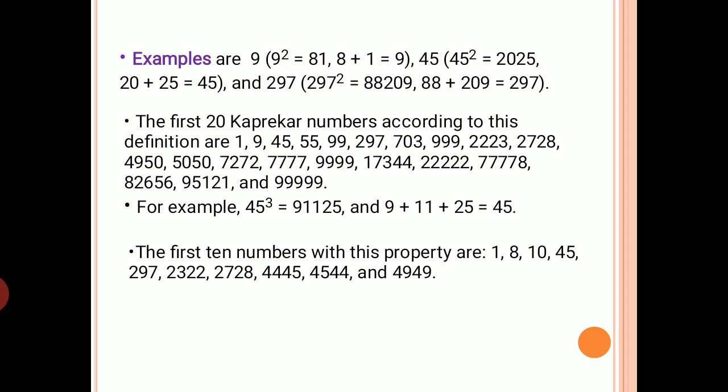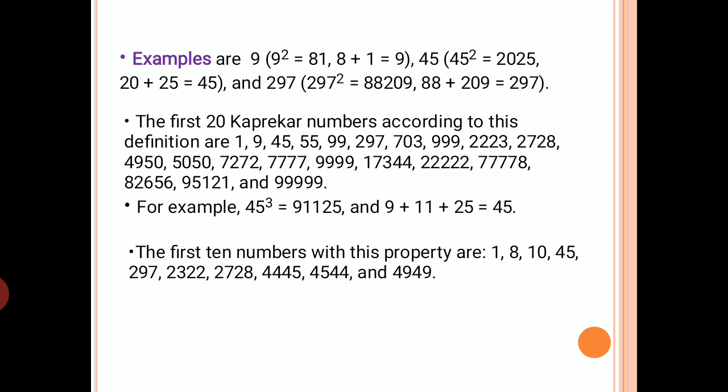Okay, next 45. I am taking the square of 45. 45 square is 2025. So I divide this as 20 plus 25, and I am adding, I get again that same original number 45. Therefore 45 is a Kaprekar number. And then I consider 297, and I am taking the square of that. I get